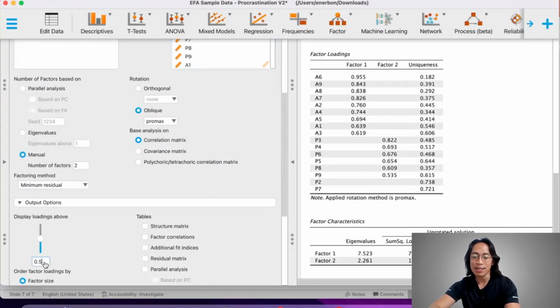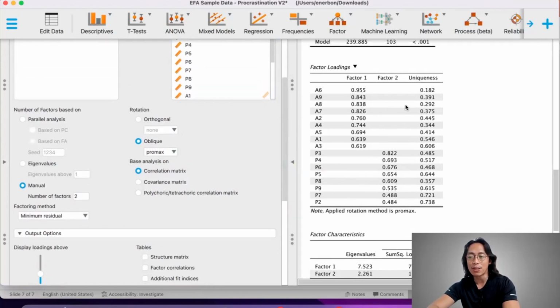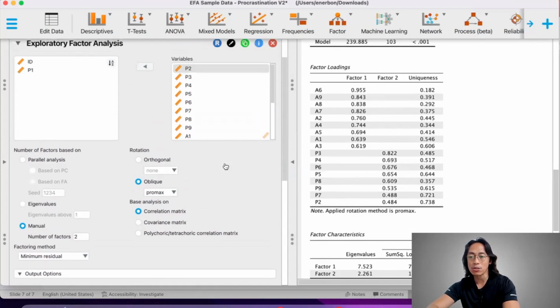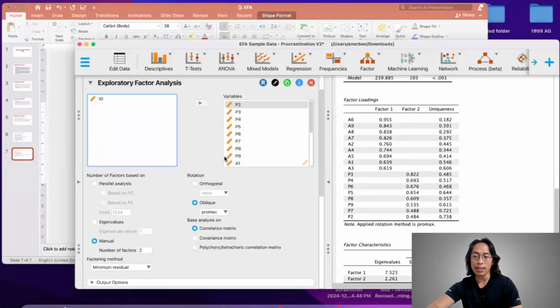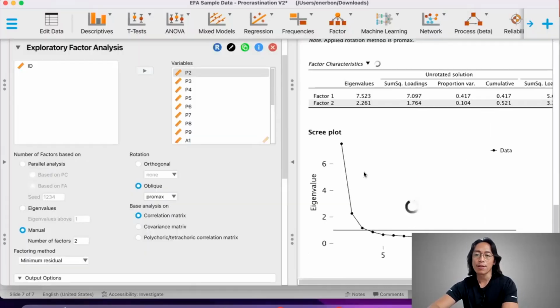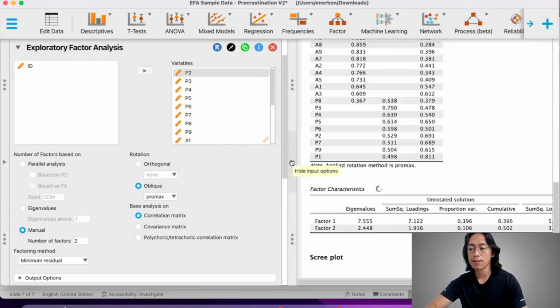Let's try to make this more lenient at 0.3. Let's see what these factor loadings are. Okay, so not very far away from 0.5, so it's still kind of acceptable. So that's the consequence of removing an item. The factor loadings of the other items also change. Now, at this stage, I probably wouldn't remove P1. We want 0.5, but then again, the factor loading of P1 a while back isn't that far off.